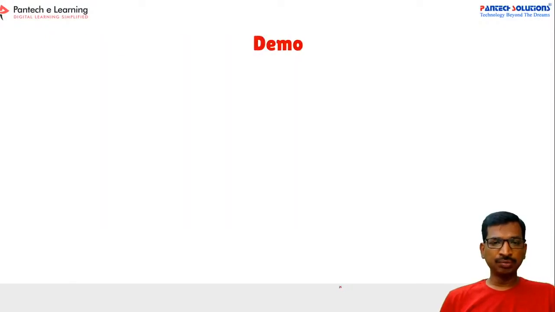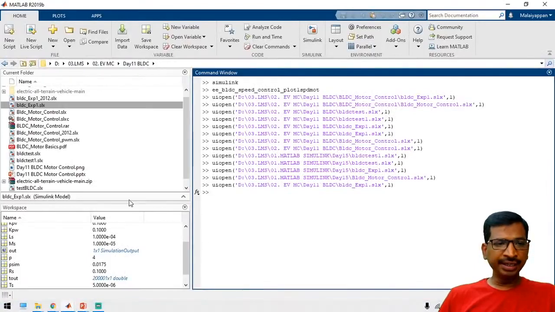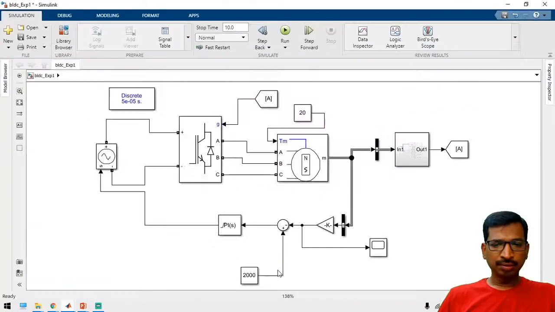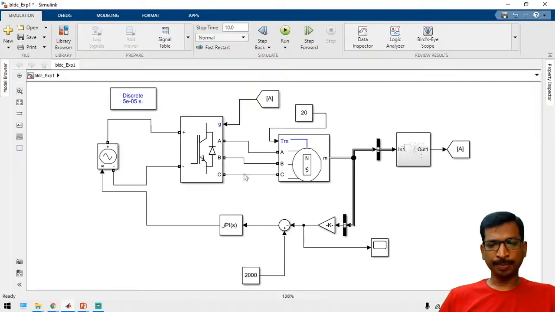So now let us move to MATLAB. I'm going to open MATLAB. See here, I have already developed this block. I have already developed the motor, and I'm going to explain it stage by stage. So please watch this.